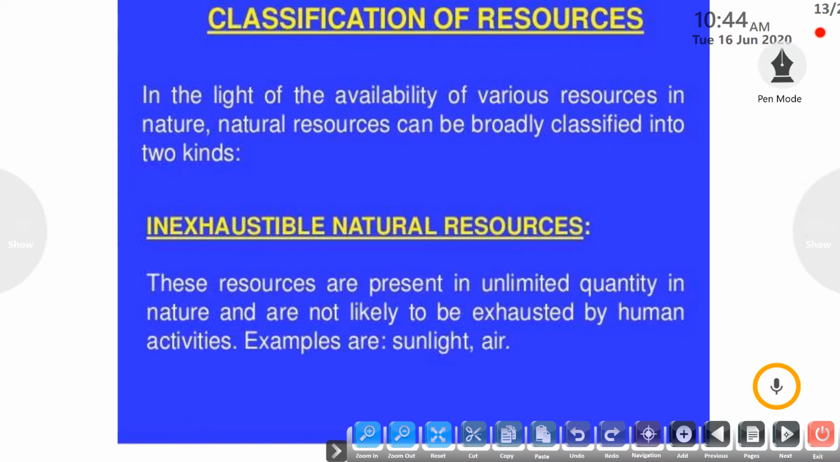On the basis of the availability of these natural resources, we can classify them into two kinds, that is inexhaustible natural resources and exhaustible natural resources. So let's take one by one. First is inexhaustible natural resources. These resources are present in huge amount, or in unlimited quantity in nature, such that they are not likely to be finished or exhausted by human activity in the coming time. Okay. For example, sunlight and air.